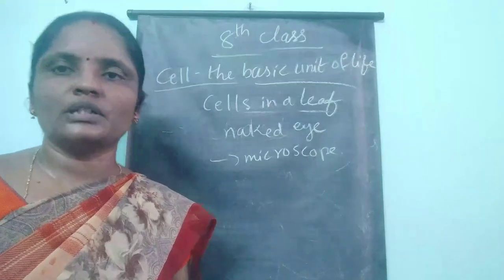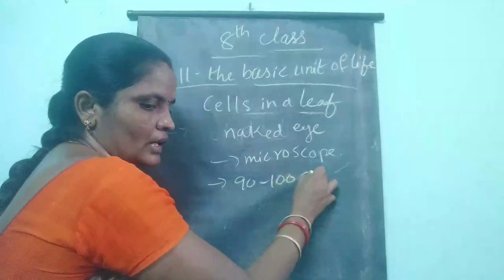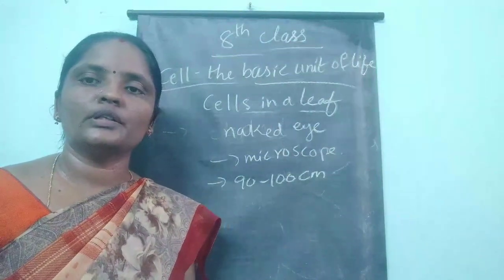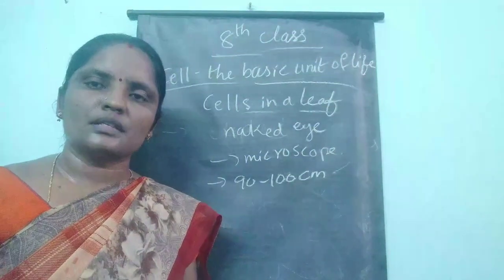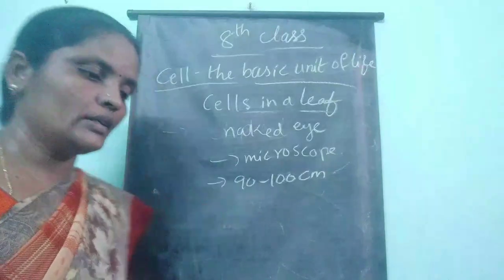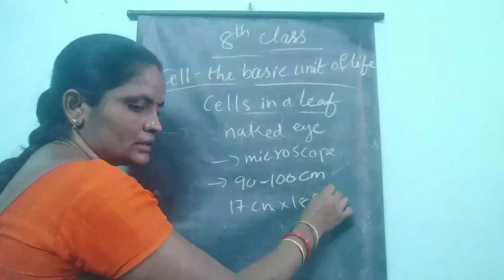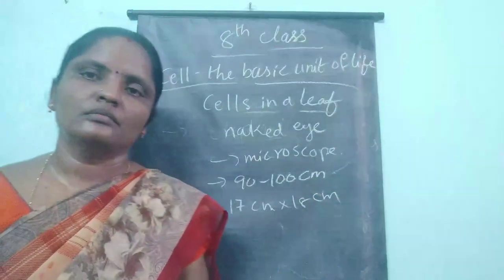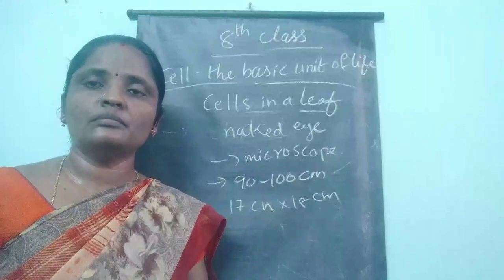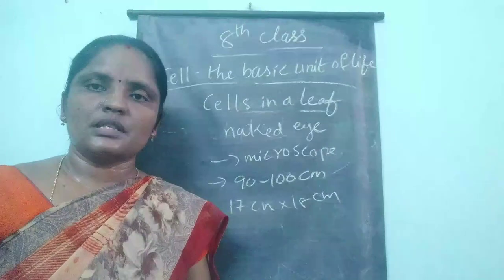So the human nerve cell, what is the size of the human nerve cell? It is about 90 to 100 centimeter. So that is the size of a nerve cell in our body. Next, the ostrich egg, the largest cell, measures nearly 17 centimeter by 18 centimeter. It is the egg of an ostrich. So like this, there may be some variations and differences in the size of the cells.